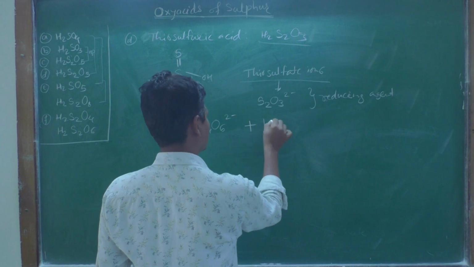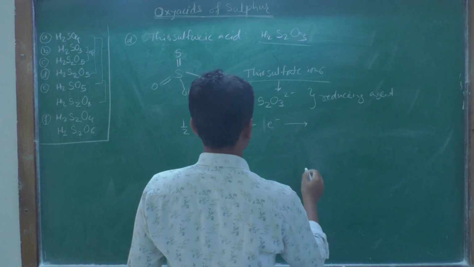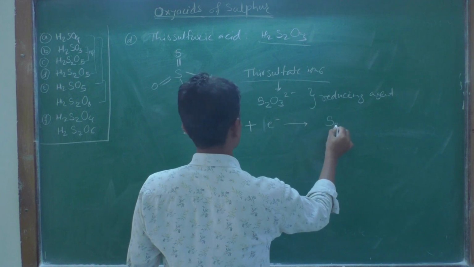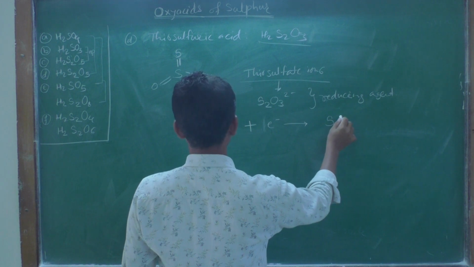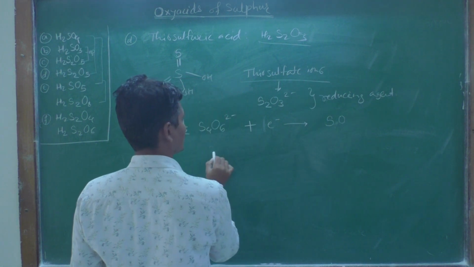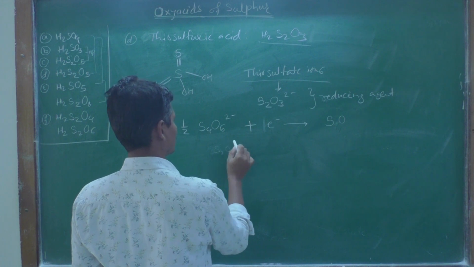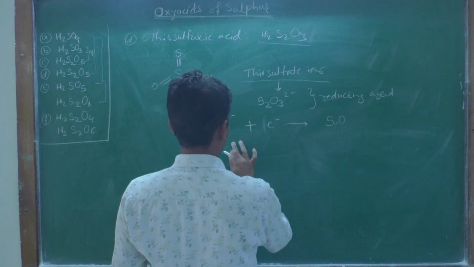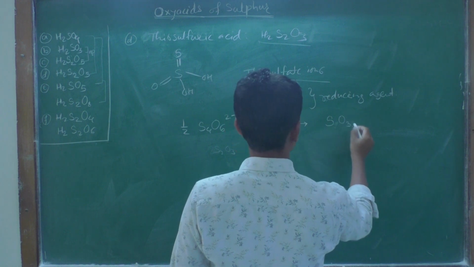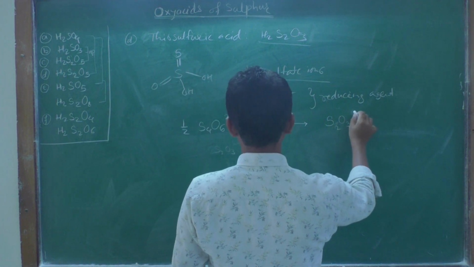When it accepts one electron, it is giving S2O3 2 minus.